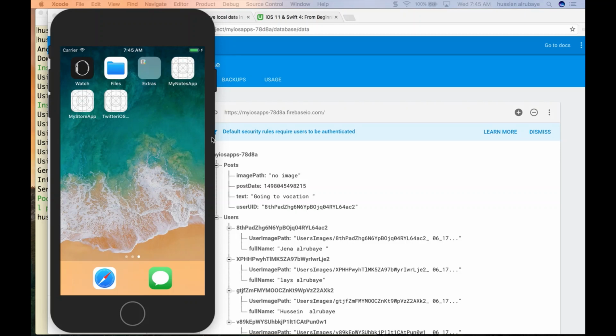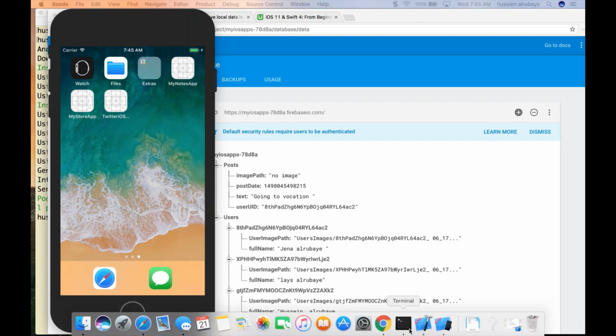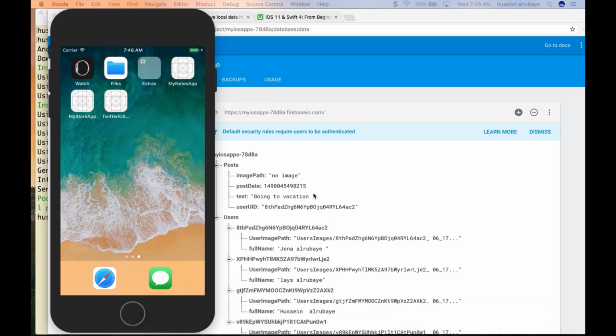So I will try to avoid that process again. Whenever it adds a new node, it adds a different ID for that new node. So you will not have any problem with that, and you will see it in seconds.